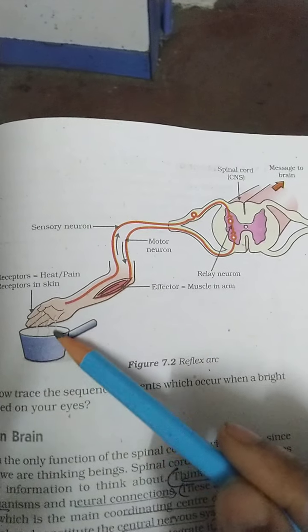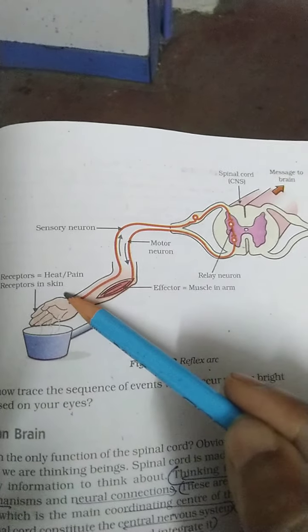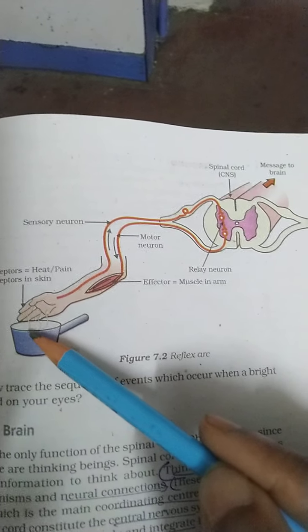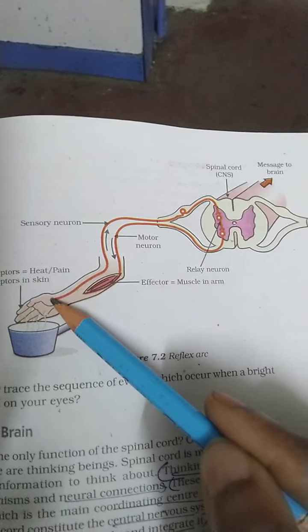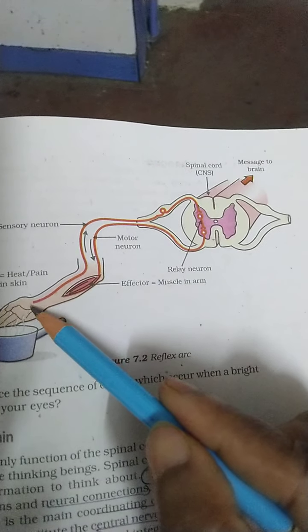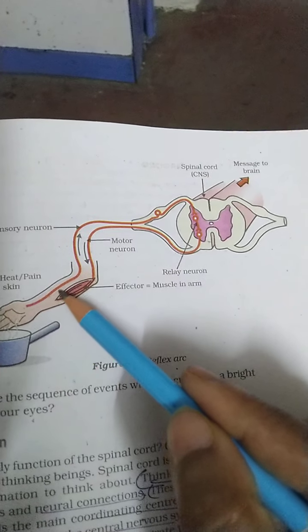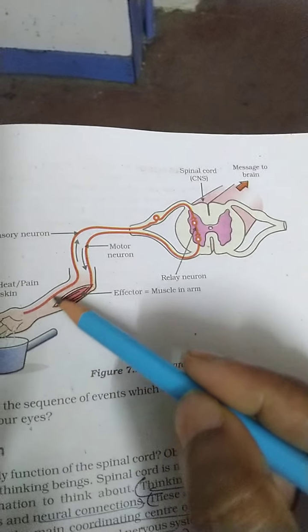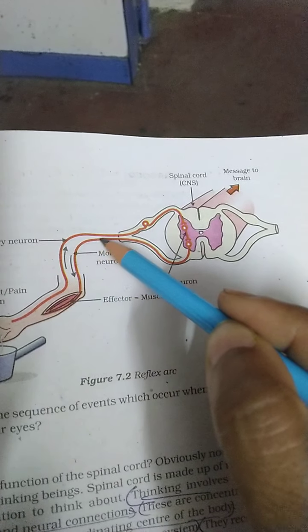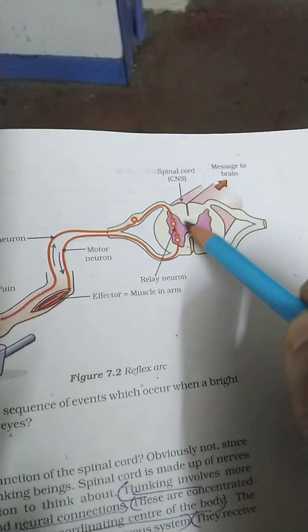So suppose a hot object is there, and our hand touches the hot object. Sensory nerves are there in the hand. Sensation of the heat reaches the receptor, that is the hand. From the hand, this message is taken by the sensory nerve, and the impulse goes towards the spinal cord. This is the spinal cord.